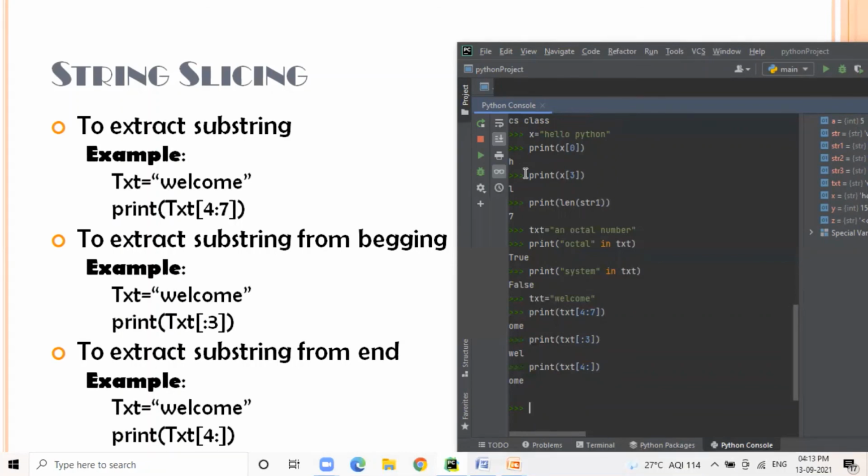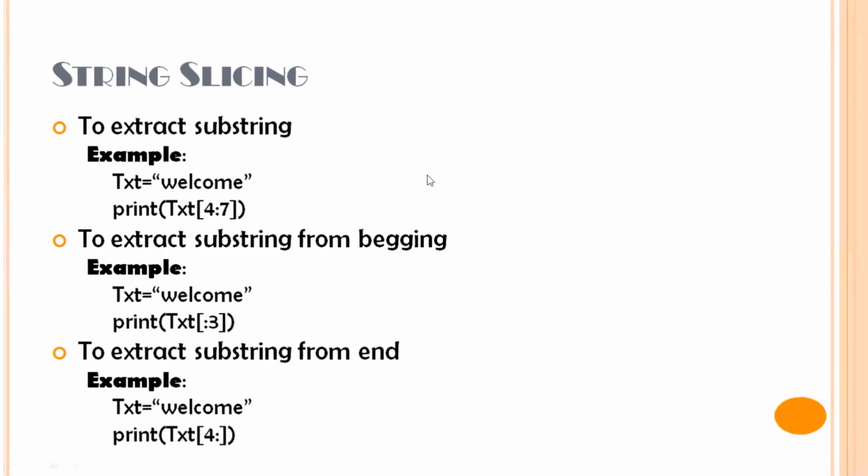We know an array starts from index 0, so the 4th index represents O. From O, and since we have not specified any ending index, it is going to display till the end of the string from index 4. So this is how slicing, that is, a substring, can be extracted from the main string.